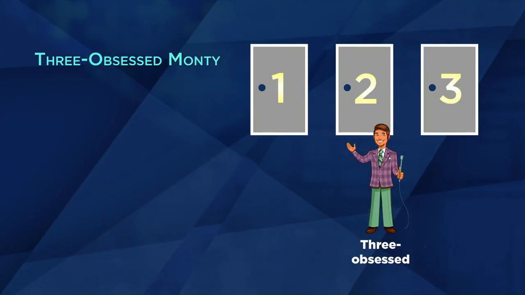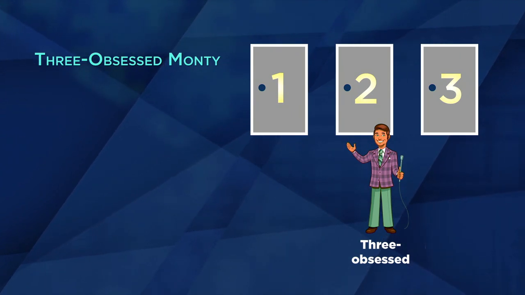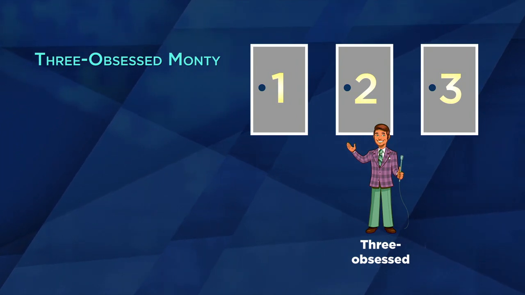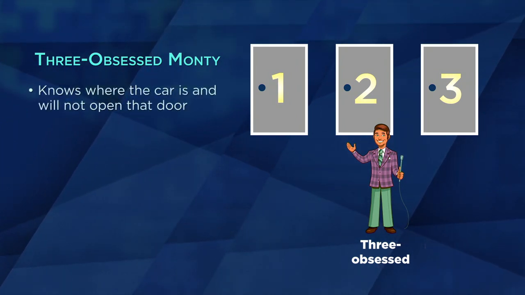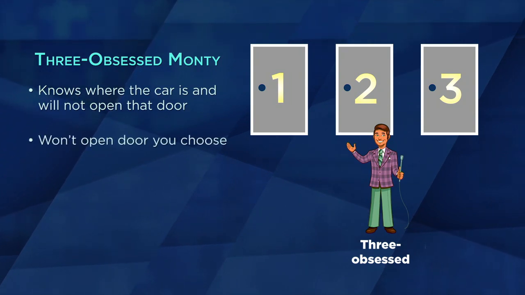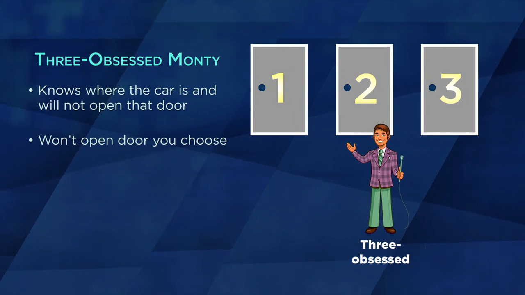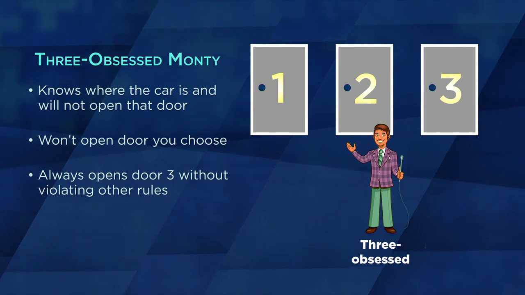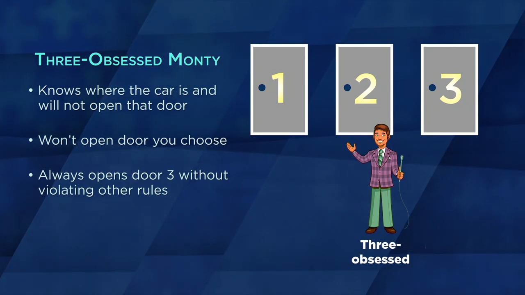We can see an extreme example of this by considering yet another host. Let's call him 3-obsessed Monty. He makes decisions differently from either Classic Monty or Random Monty. Like Classic Monty, he knows where the car is and will never open the door that conceals it. He also will never open the door you chose. But in addition, he holds to one other rule. He'll always open door 3 when he can do so without violating the other two rules. You can assume that if the player starts by choosing door 3, then 3-obsessed Monty will behave exactly like Classic Monty.